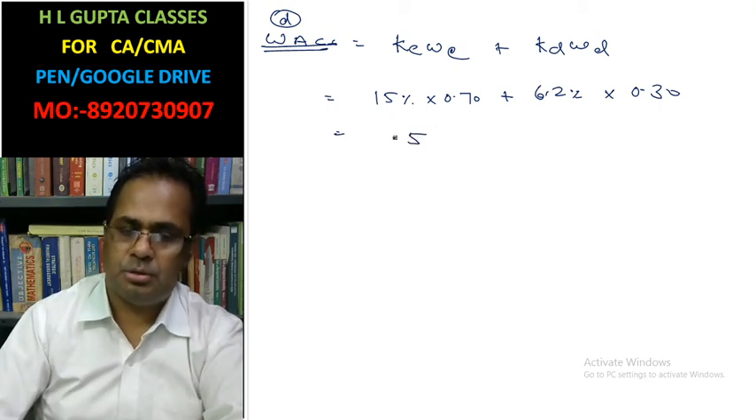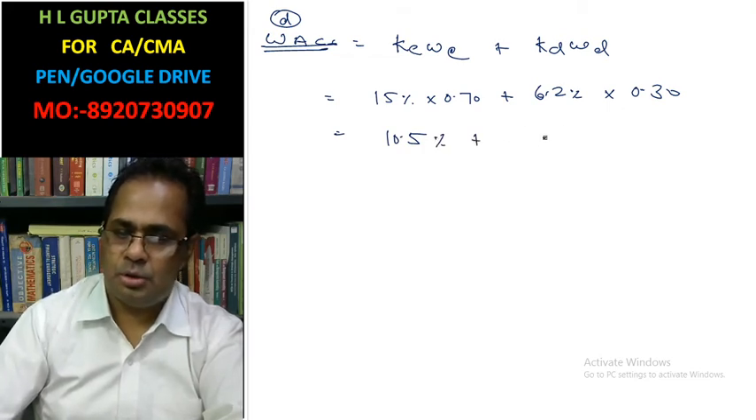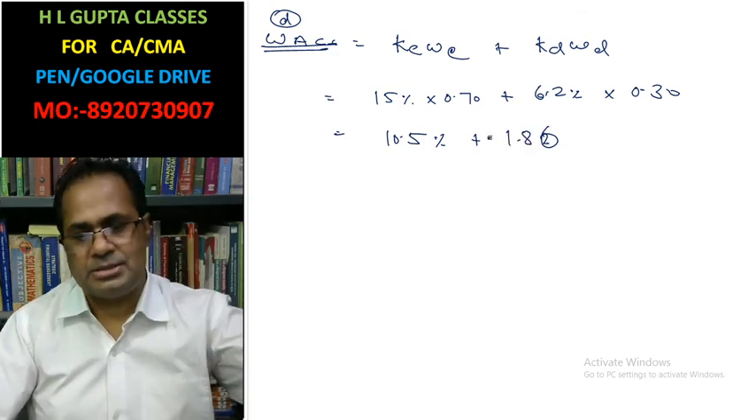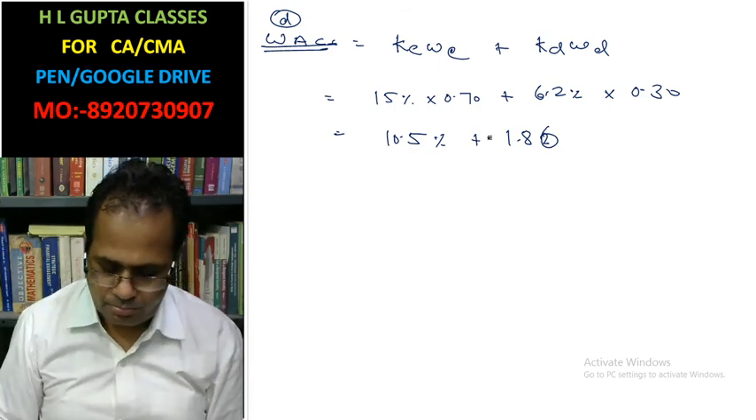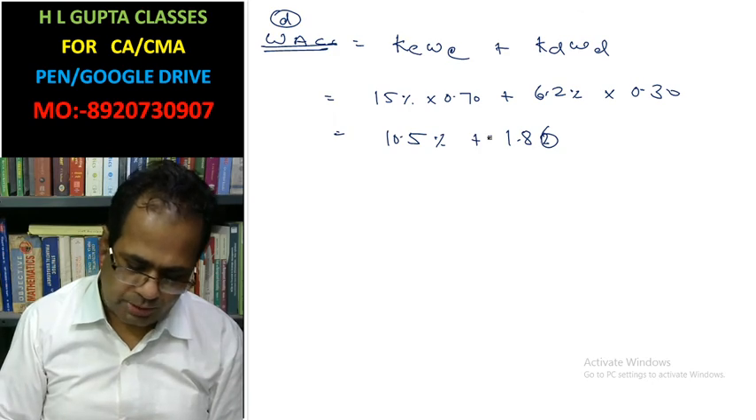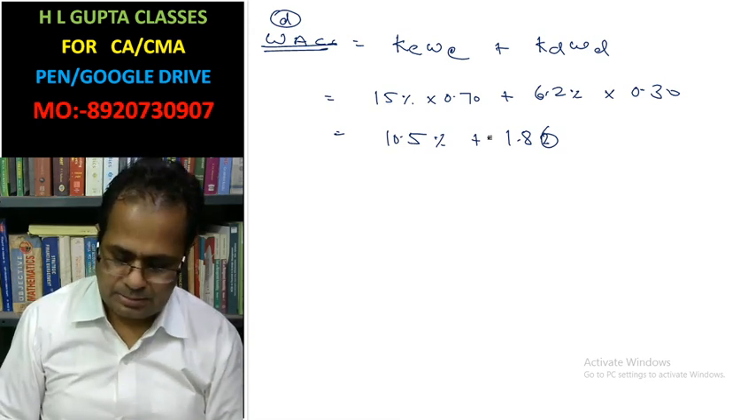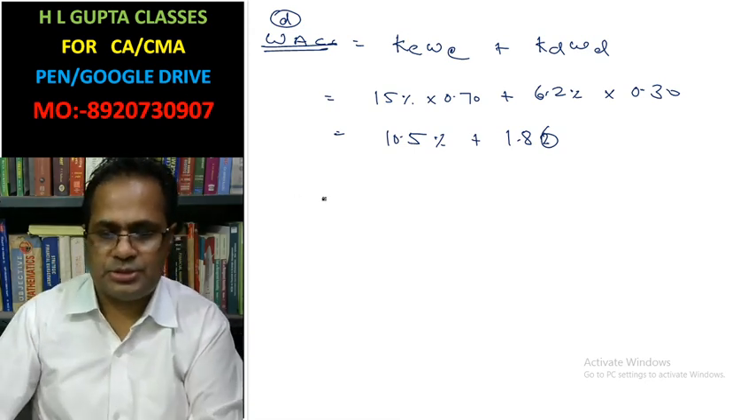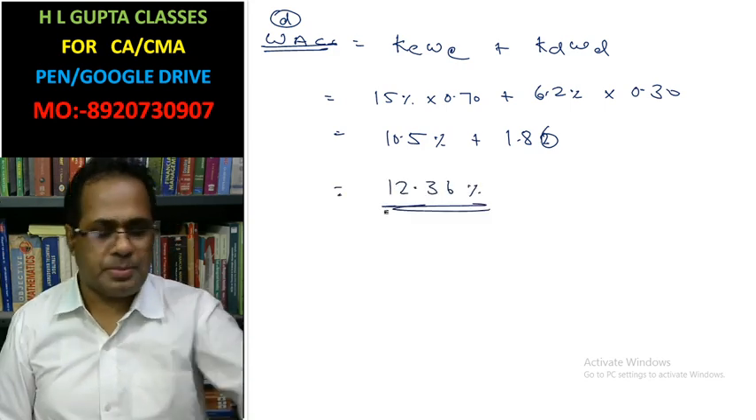15 into 0.7 is 10.50, plus 6.2 into 0.3 is 1.86. After adding this, 12.36% is the weighted average cost of capital.